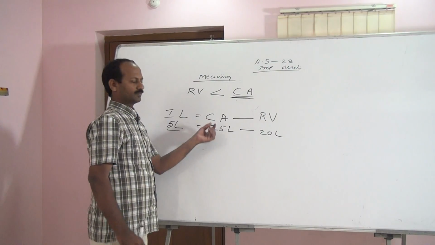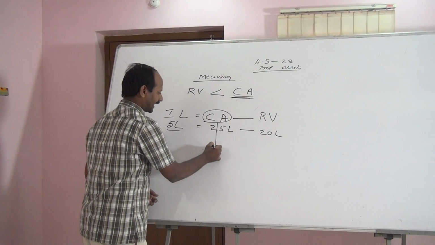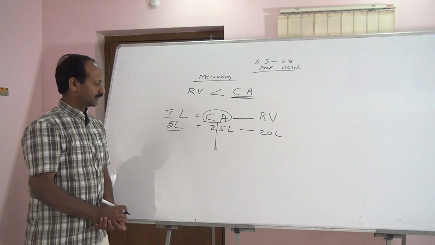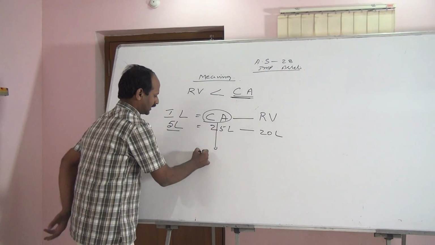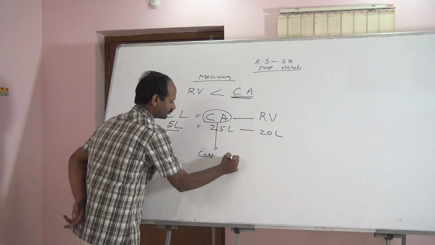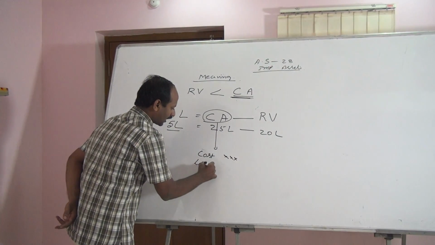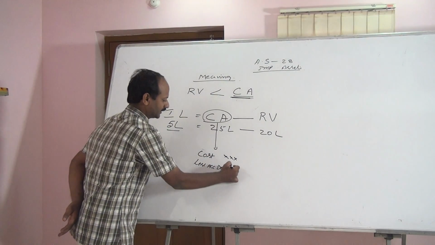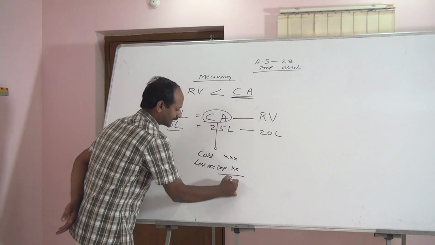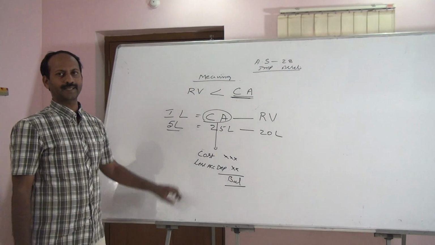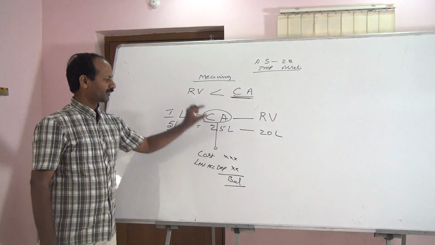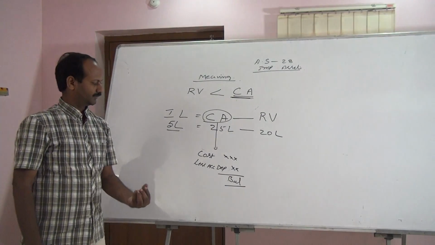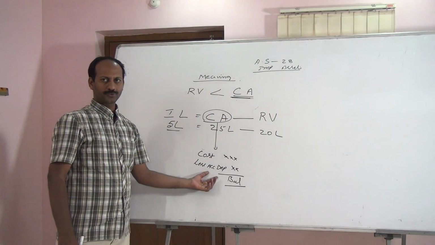First you should know what is the meaning of carrying amount. Carrying amount means book value. How to find book value? Cost of asset less accumulated depreciation or accumulated amortization, then balance amount is carrying amount. Balance amount is book value. What value continuing in the books is nothing but carrying amount.